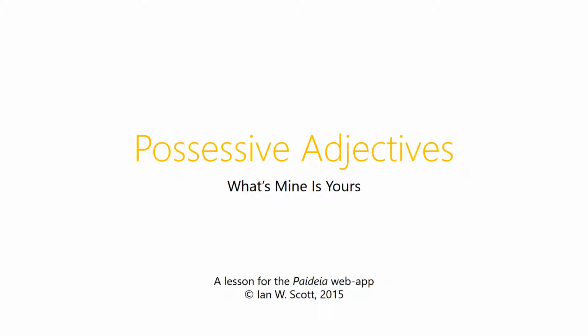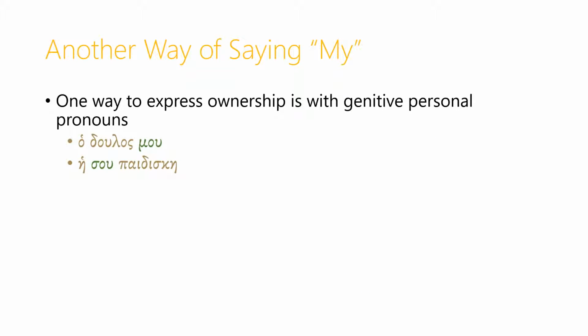In this video, we'll be looking at possessive adjectives, how to say mine and yours without using personal pronouns. One way to express ownership in Greek is, as we've seen, with the genitive personal pronouns. So to say my slave, I can say ho doulos mou. Or if I want to say my slave woman or my little girl, I can say he sou paidiske.